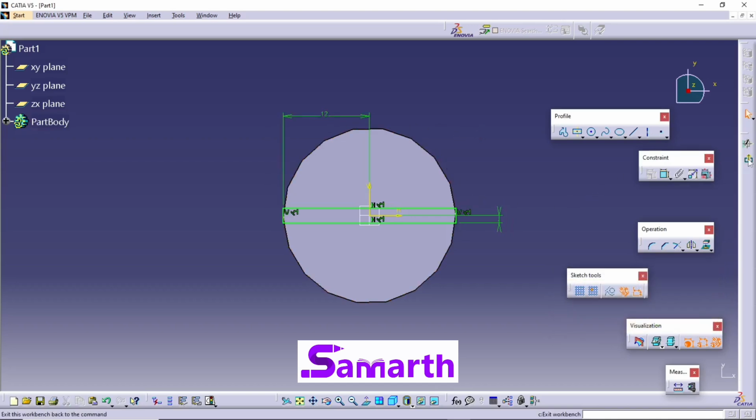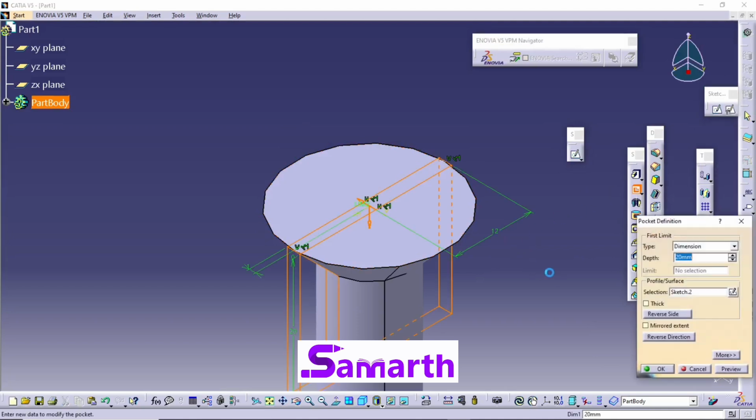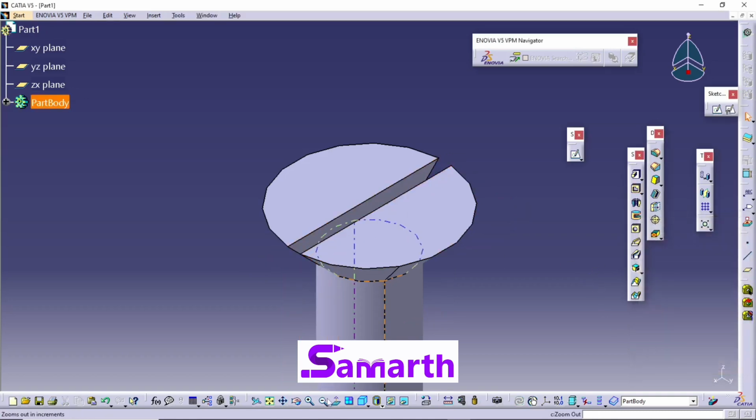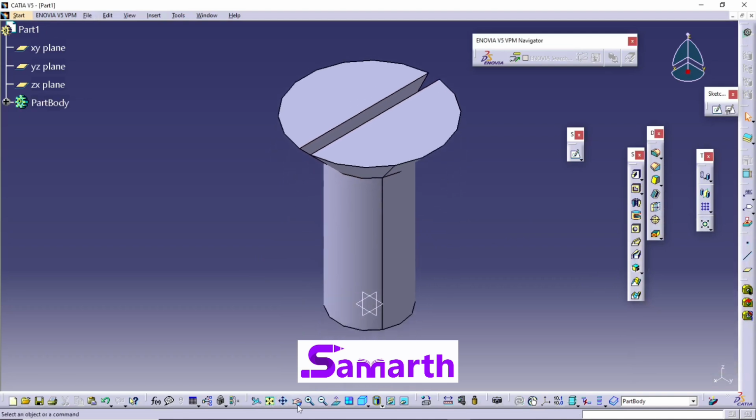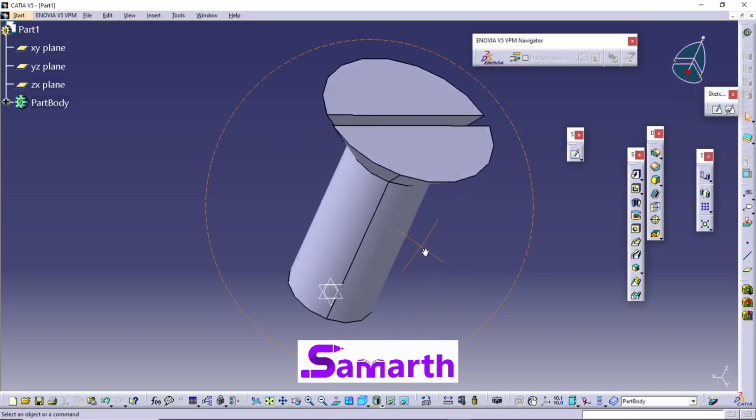Exit workbench. Select the pocket command. The depth is 3. Click on OK. Fit all in. Click on isometric. So you can see this.